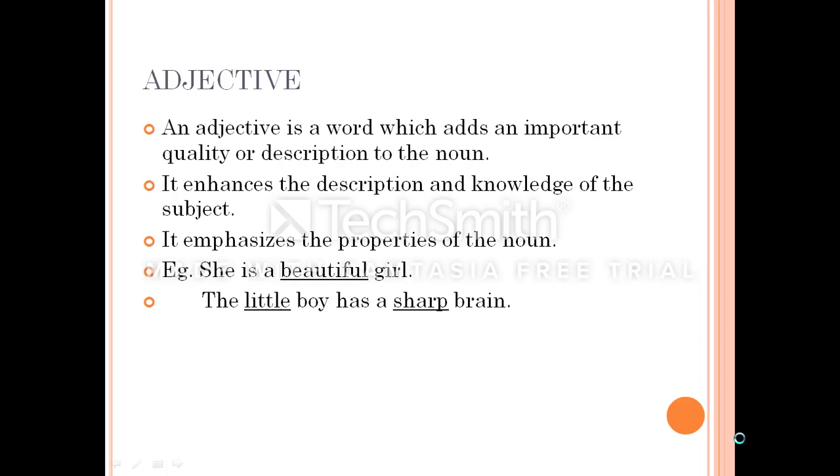Now, I'm going to refer to another very important part of speech, which is an adjective.